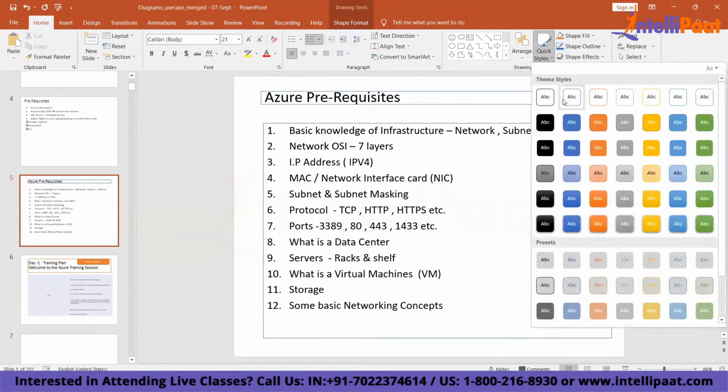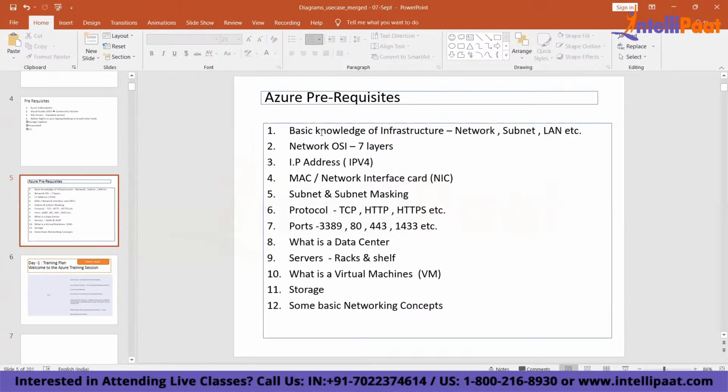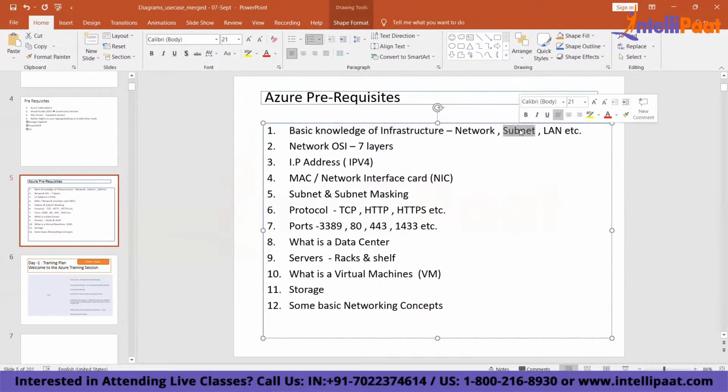If you have knowledge on this area, so you should have basic knowledge of infrastructure, like what is a network, what is a subnet, what is LAN. You should have various knowledge on different OSI layers. You should know what is an IP address. You should know what is MAC. You should know what is subnet. You should know what is a protocol. You should know about ports. You should know what is a data center. You should know about servers. You should know about VMs. You should know about storage. You should have some basic networking concepts and some basic developer concepts and programming concepts.